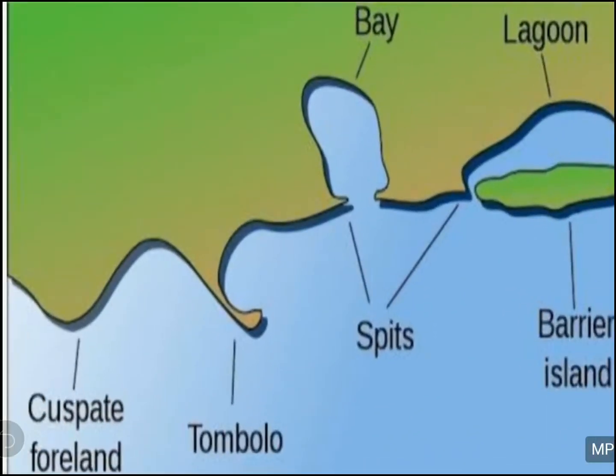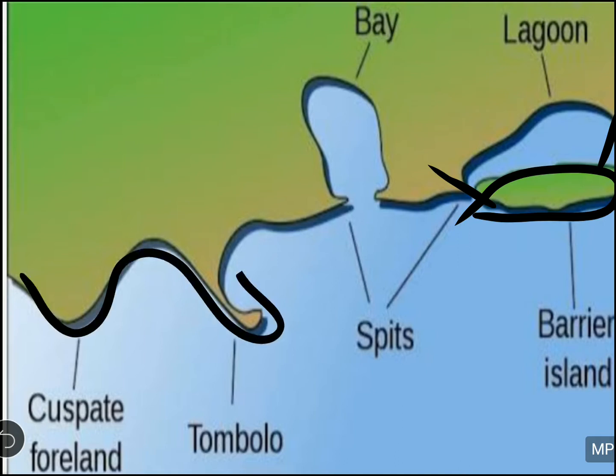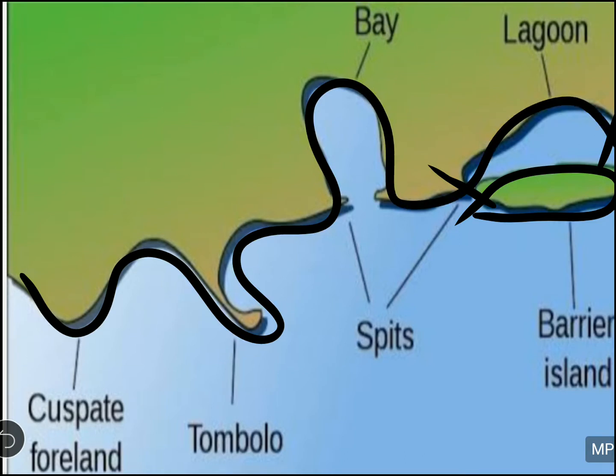You can see here the barrier bar. When it was inside the water, it was called bar. Then the extension comes out from the barrier bar and joins the two parts of the barrier bar with the bay. What is a bay? The bay is the curve between the land and the sea, the curve near the ocean. So when from the barrier bar an extension comes out and joins the barrier bar with the bay, then it is called sand spit.